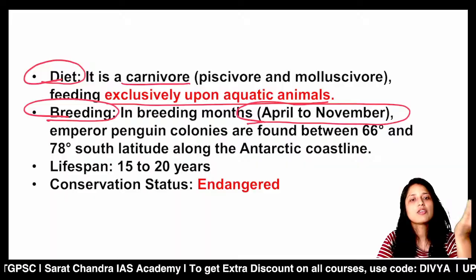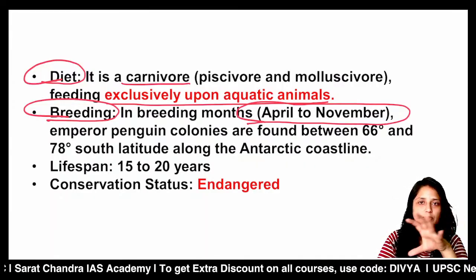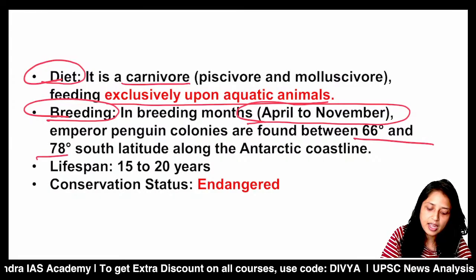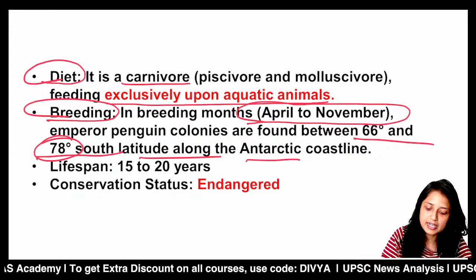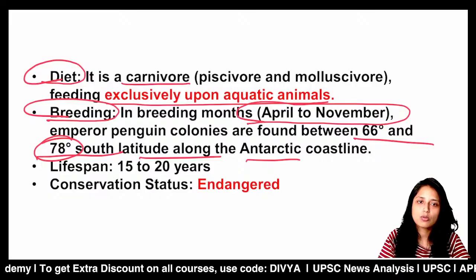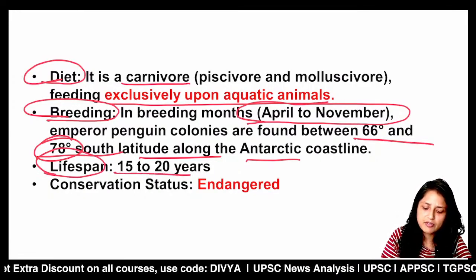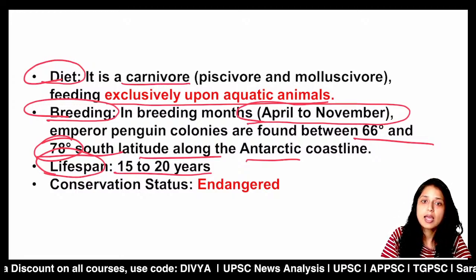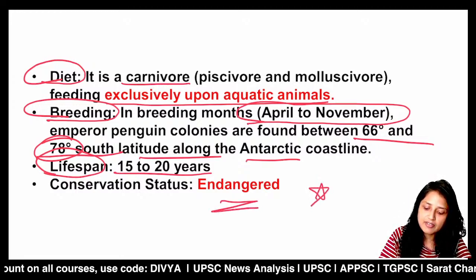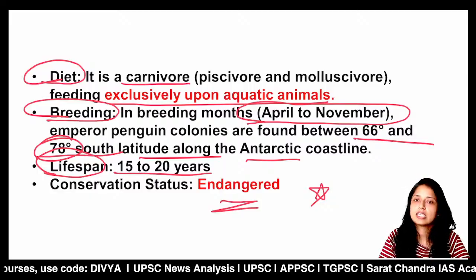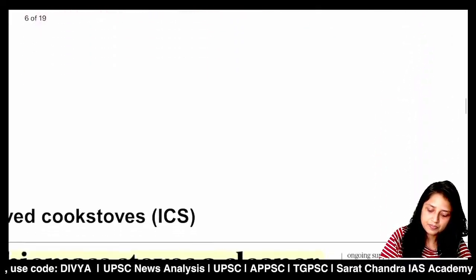As we have already discussed, these penguins live in the Antarctic region, which is around 66 degrees to 78 degrees south latitude around the Antarctic coastline. As for lifespan, if you want, you can remember they live for around 15 to 20 years. But the conservation status is very, very important. What is the conservation status? Endangered, as given in the IUCN Red List.